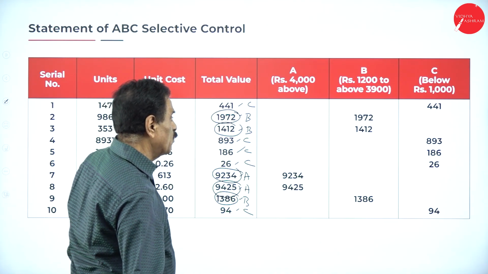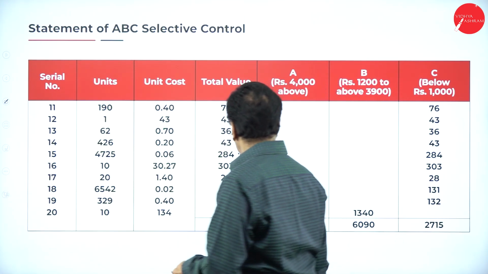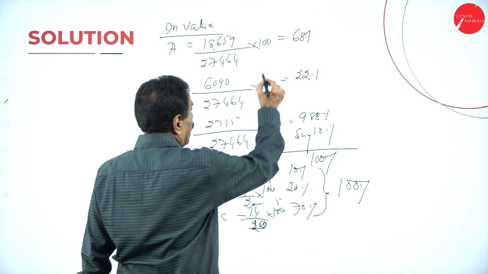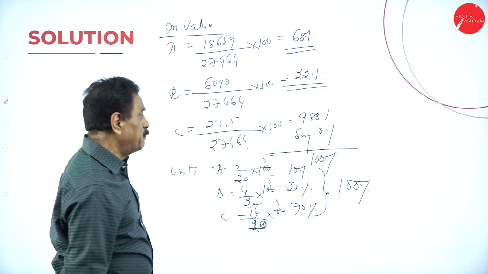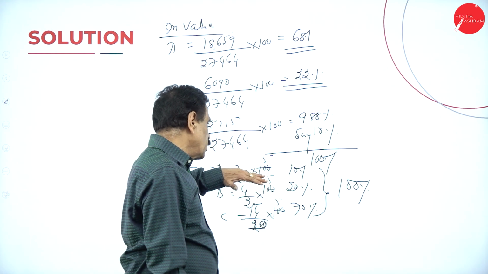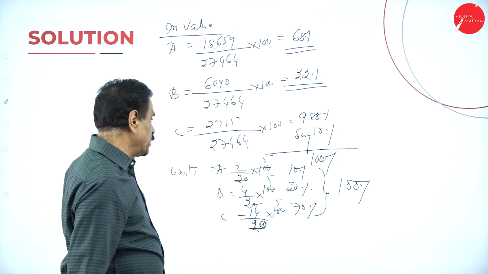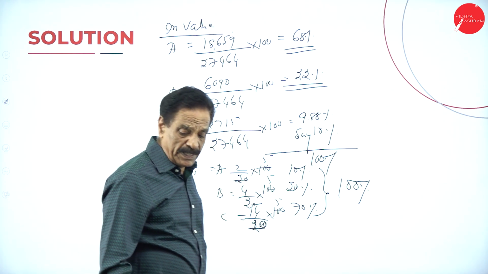One as A, one as B, one as C, and find out the value, and the value percentage also. 68% in value, 22% in value, 10% in value. In number of units, A occupies 2 by 20, B 4 by 20, C 14 by 20, totally 100%.